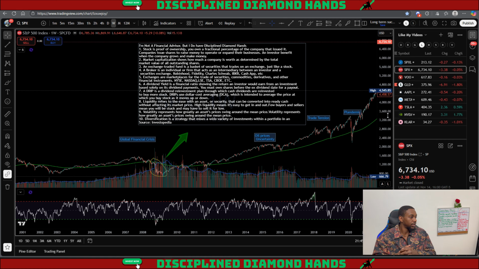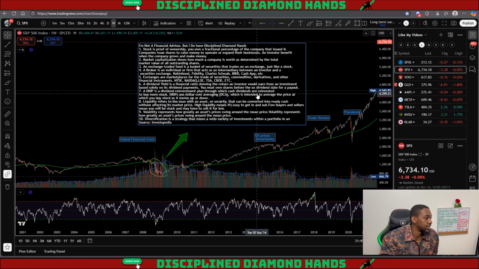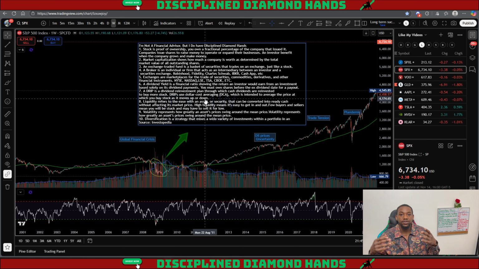What does dollar cost average mean? Dollar cost average is intended to average the price at which you buy stocks as it moves up or down. So dollar cost average means you have a consistent rate at which you invest your dollars into a company. A lot of people dollar cost average with their weekly or monthly paycheck. Every week I'll invest 10 bucks. Every week or every month I'll invest 20 bucks. Despite whether it goes up or down, you're averaging in. My portfolio, I always dollar cost average within that portfolio, whether it's up or down.